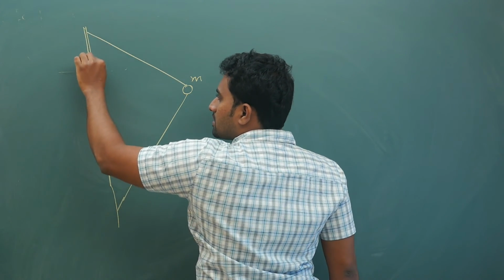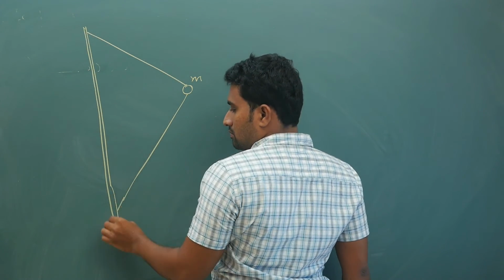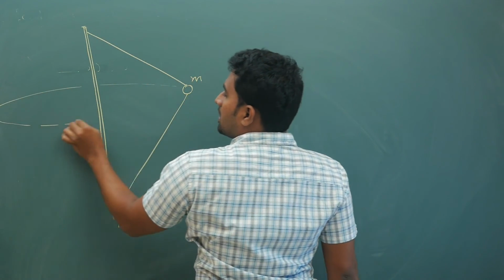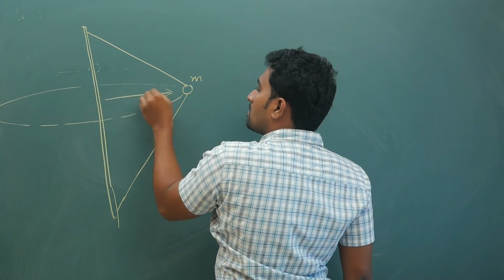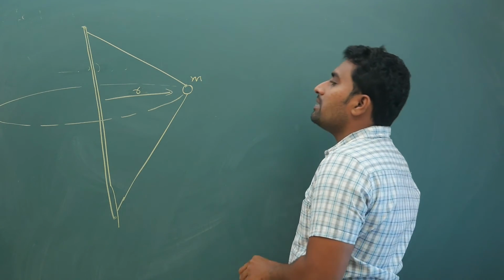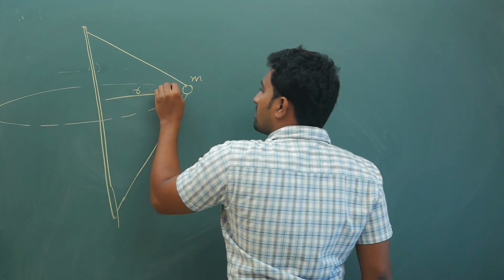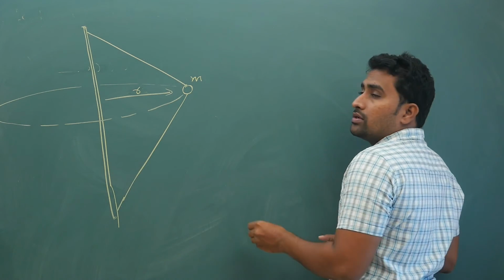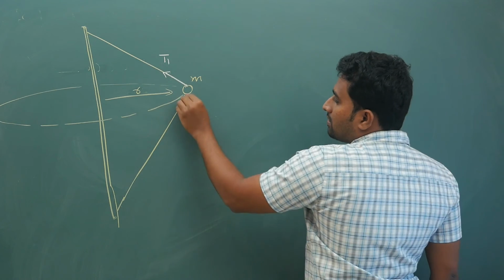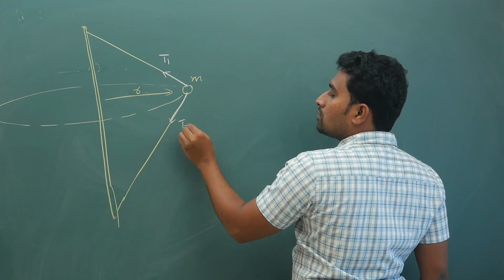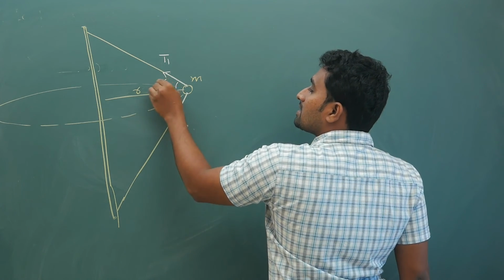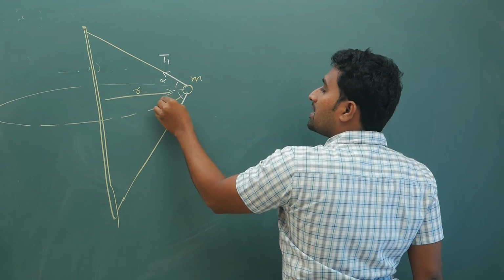These are your threads. This is a rod. It is rotating like this with this distance, you can assume it as r. Some information they will give you in terms of length. So in this case, for the top thread let the tension be T1, for the bottom thread let the tension be T2. Do not worry, they will give you the required information, angles, everything. Let us say this angle is alpha, this angle is beta.